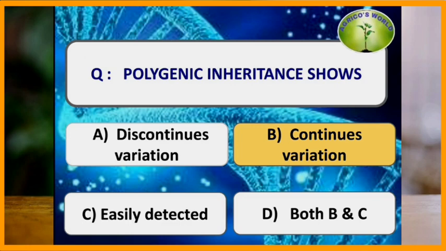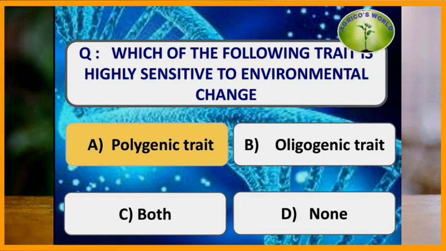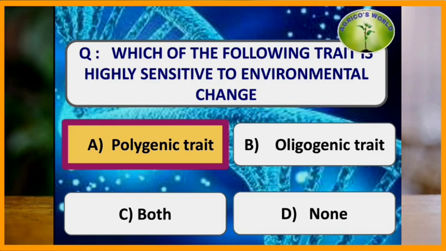Polygenic inheritance shows which of the following? Polygenic inheritance shows continuous variation because it cannot be grouped into clear-cut classes, but oligogenic inheritance shows discontinuous variation. Polygenic variation is based on? The polygenic variation is based on means, variances and covariances, whereas oligogenic variation is based on frequencies and ratios. Which of the following traits is highly sensitive to environmental change? The polygenic trait is highly sensitive to environmental change.